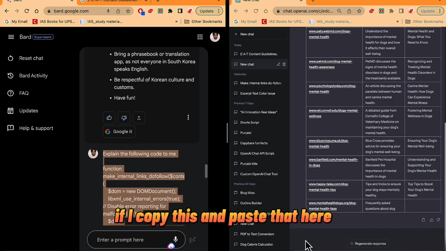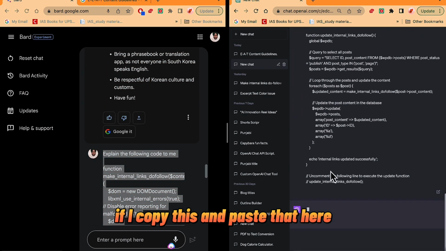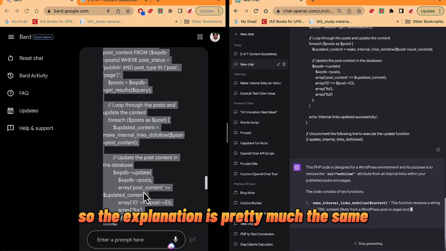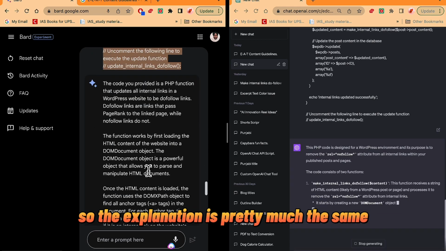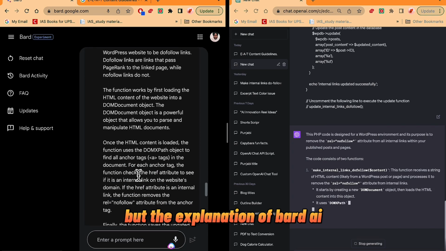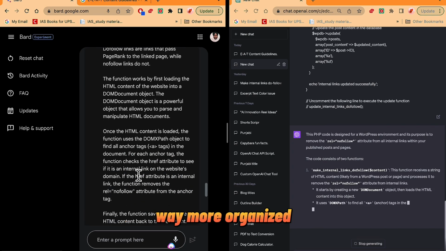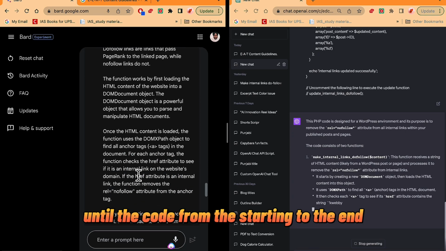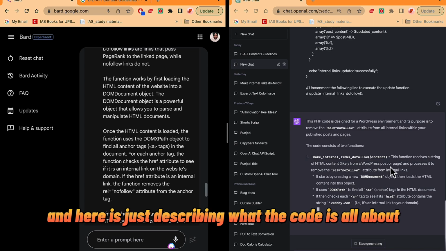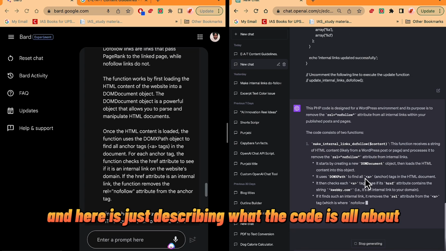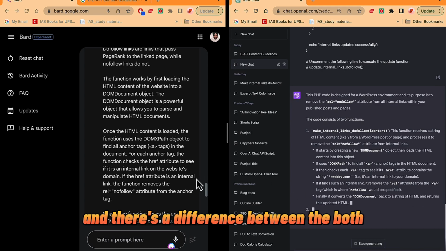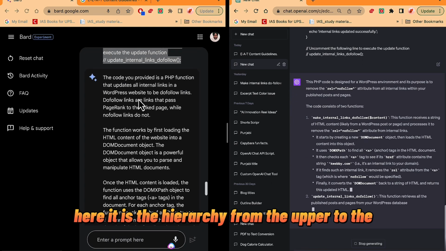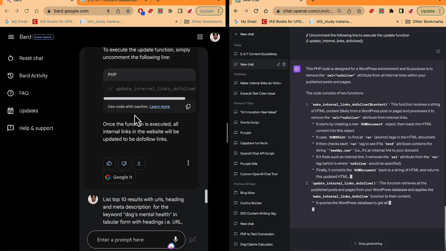If I copy this and paste it here, the explanation is pretty much the same, but the explanation of Bard AI is actually way more organized and tells the code from the starting to the end, while here it's just describing what the code is all about. There's a difference between the two. Here it is the hierarchy from the upper to the lower part.